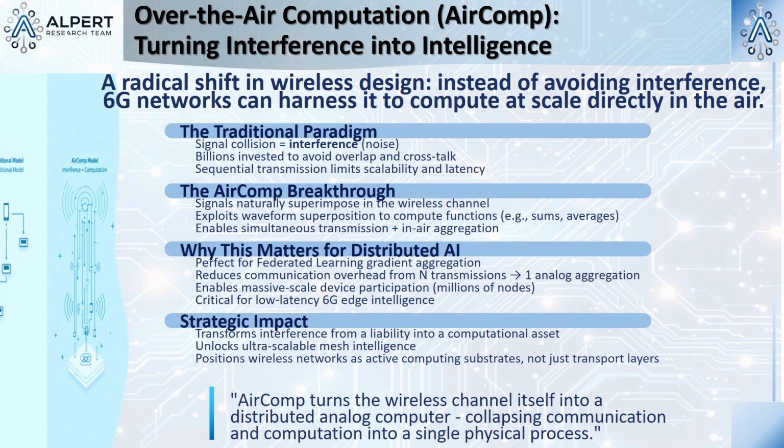The report mentioned something even wilder, a wireless twist on this called over-the-air computation. It completely flips a core concept on its head: interference. For the entire history of radio, if two signals collide in the air, we've called that interference. We spend billions on engineering to try and prevent it. Right, you don't want your call to get mixed up with someone else's. But over-the-air computation asks a radical question. What if we could use that interference as a feature?